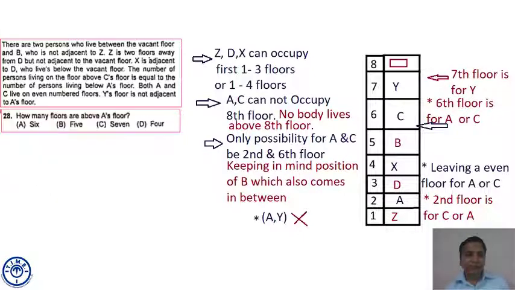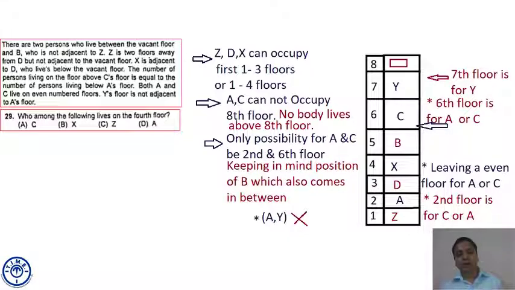Next question. How many floors are above A's floor? A is at floor number 2. How many floors are there above A's floor? They are 6. Option A. A is at floor number 2 in an 8-story building. If the question had been how many persons are living above A's floor, then my answer would have been 5. But he's asking how many floors are above A's floor? 6. Option A. Who among the following lives on the 4th floor? It is X. Option B.